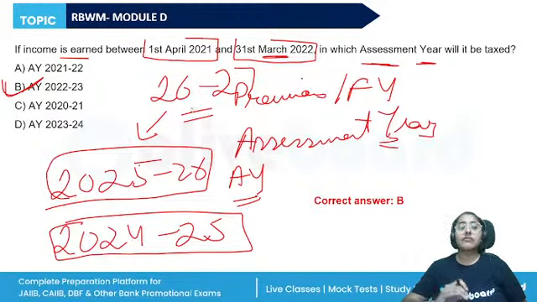The concept is very, very important. Previous year and financial year is same. Assessment year is the next year. I hope this is clear.